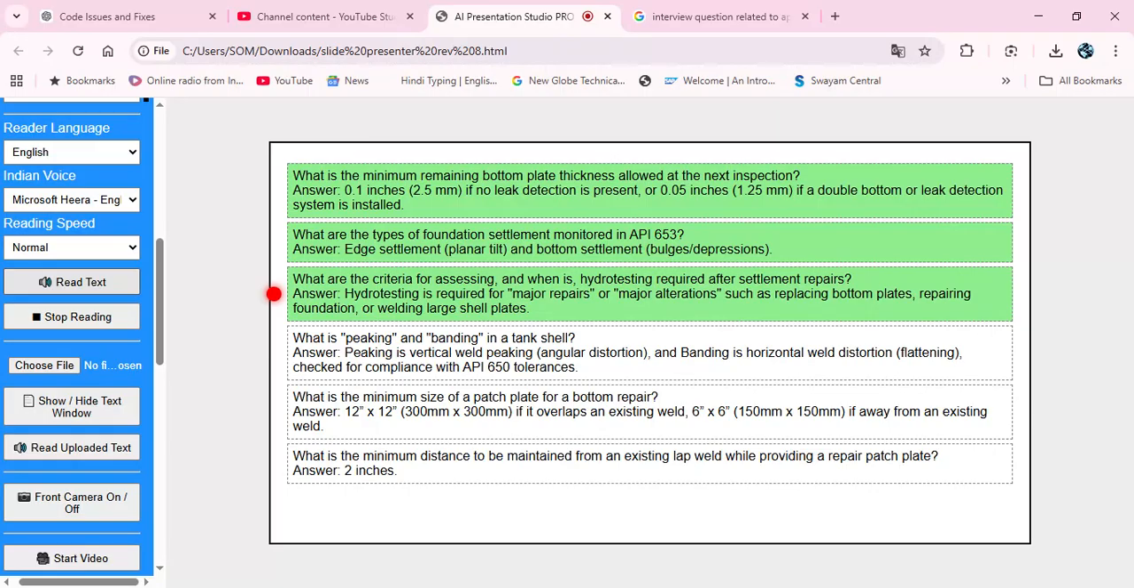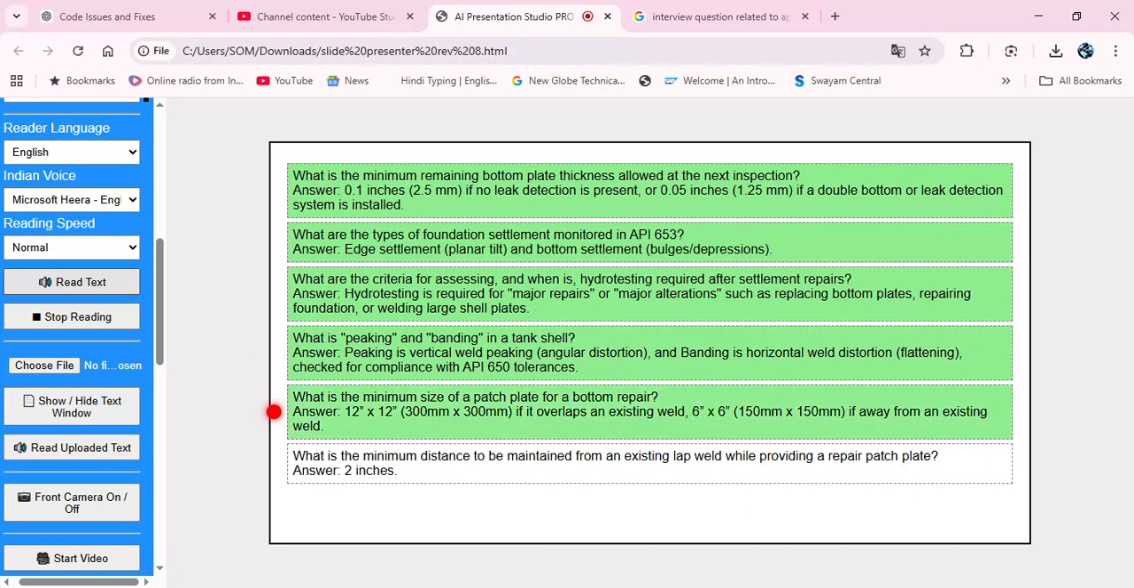shell plates. What is peaking and banding in a tank shell? Answer: peaking is vertical weld peaking, angular distortion, and banding is horizontal weld distortion, flattening, checked for compliance with API 650 tolerances. What is the minimum size of a patch plate for a bottom repair?